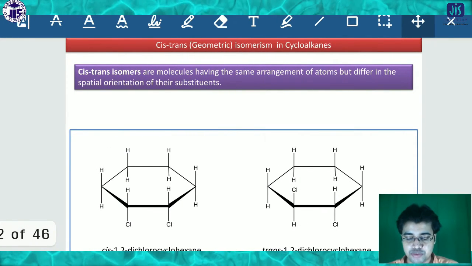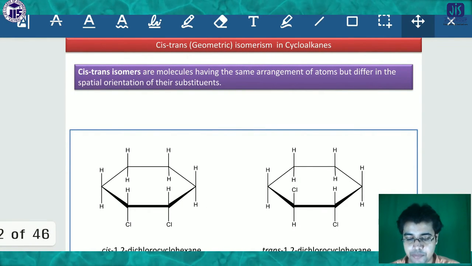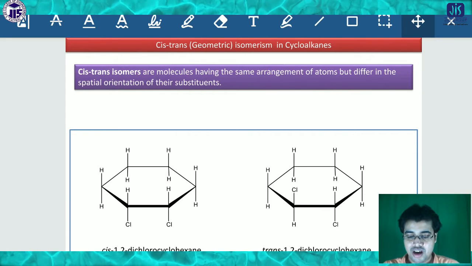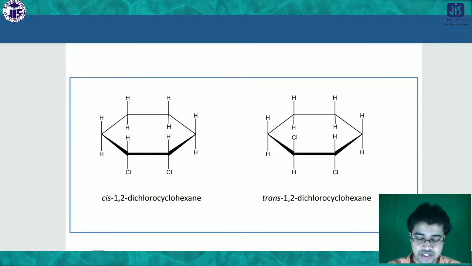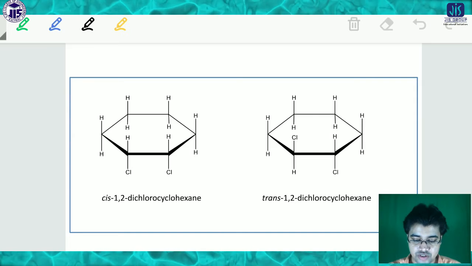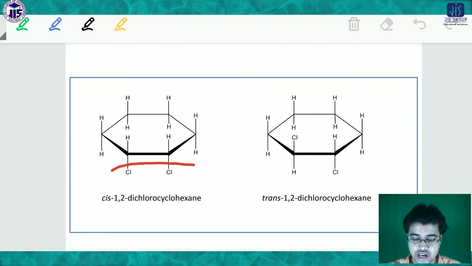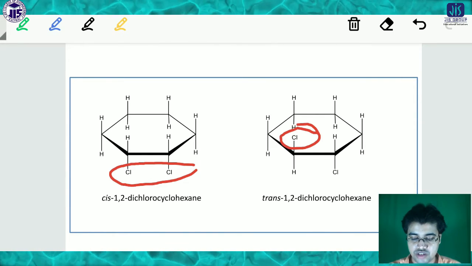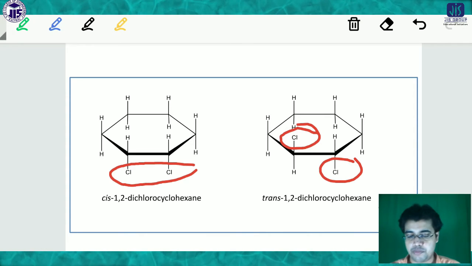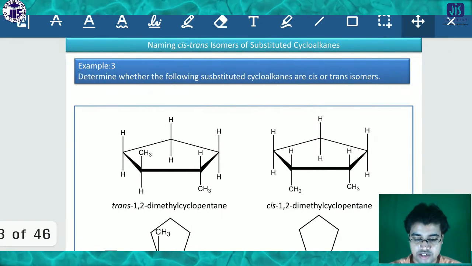So this is another type of cis-trans. It is in the category of up and down. This you can also consider. Here look, it is cis. Why is it cis? Because cis means the same side, but this one is on the opposite side, so that's why it is trans, depending on up and down. In this way we can also write cis and trans.